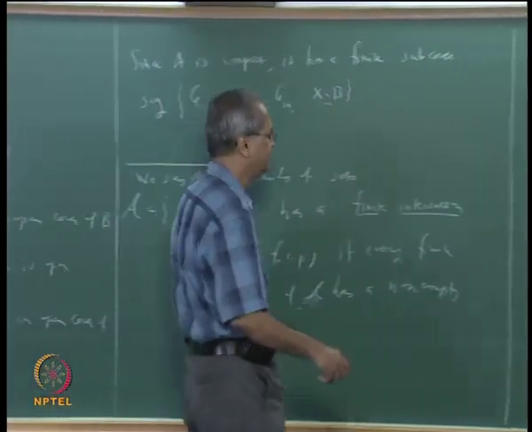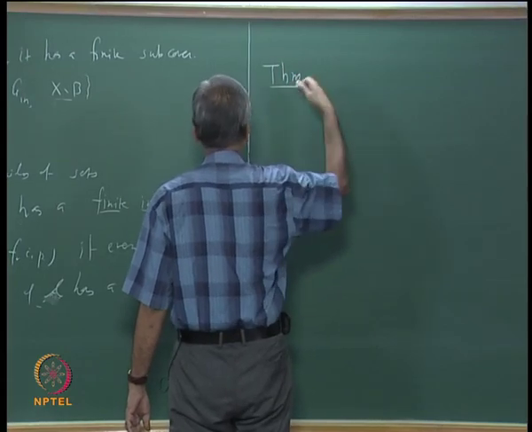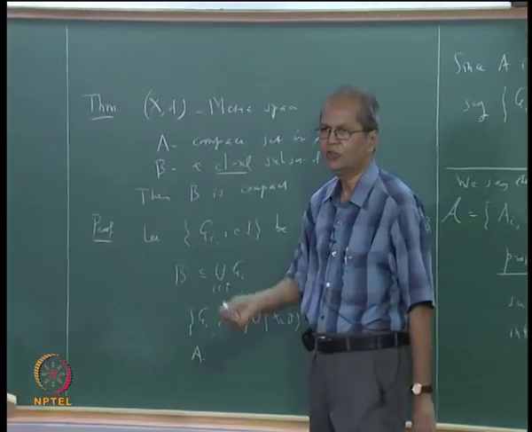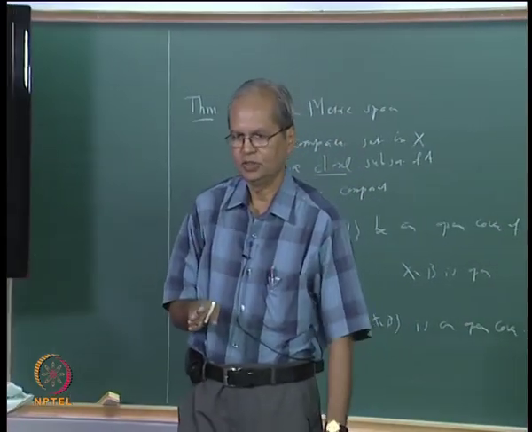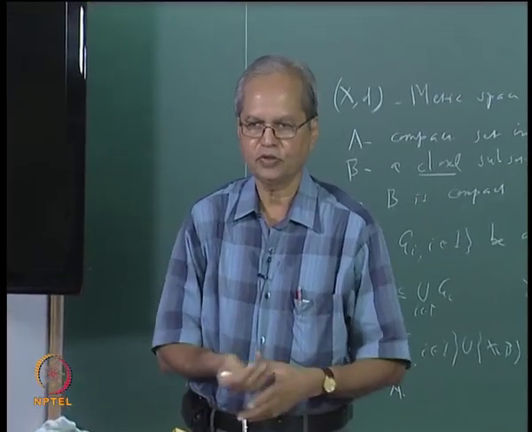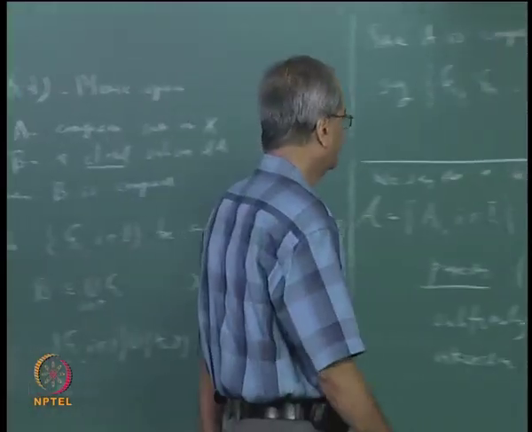So that is a theorem. As I said, it is convenient to write this theorem in terms of the whole metric space X instead of taking some subset of X. We have seen earlier that it makes no difference whether you take a compact subset of a metric space or talk of compactness of the whole space.